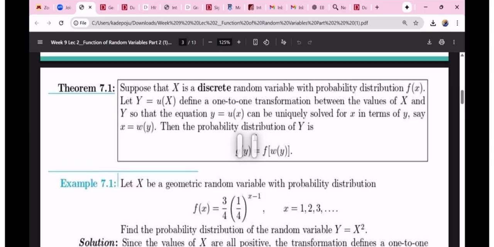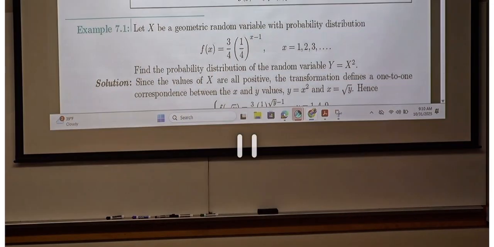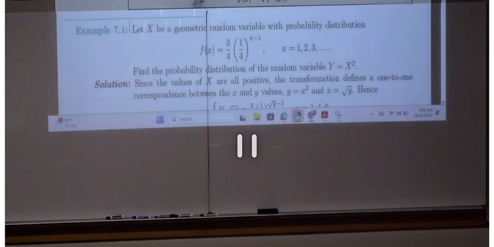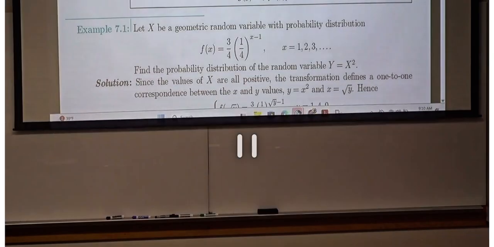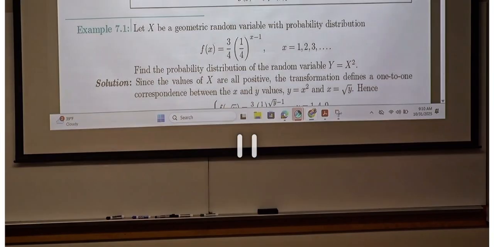If you take a look at what I'm trying to showcase right now, before writing on the board, I'm going to do this first. If I have a discrete random variable x, because it's a discrete random variable, it's going to have a function of x, which is the probability mass function.